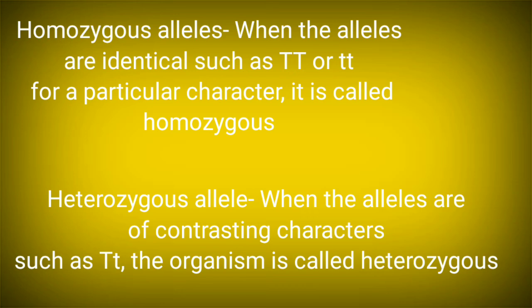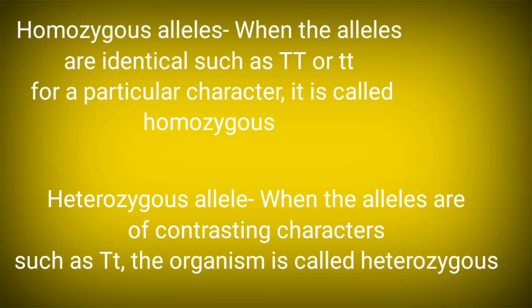So homozygous individuals. Then comes the other word, heterozygous. So hetero means different. So when the alleles are of contrasting type, such as capital T, small t, that means when the male and the female gamete fuse with each other, the one coming from the father may be either dominant or recessive.